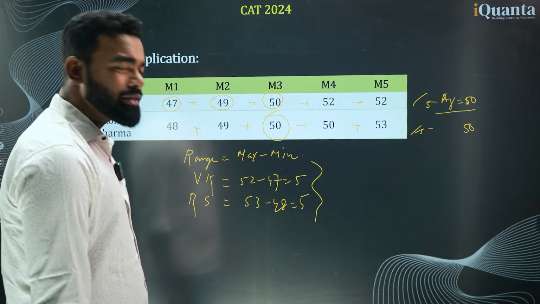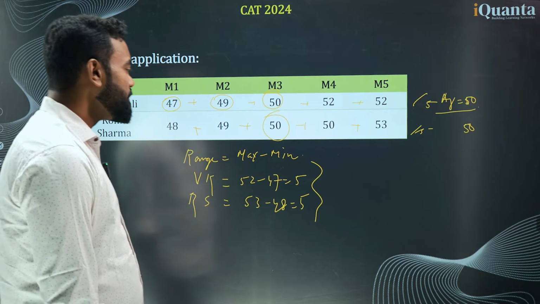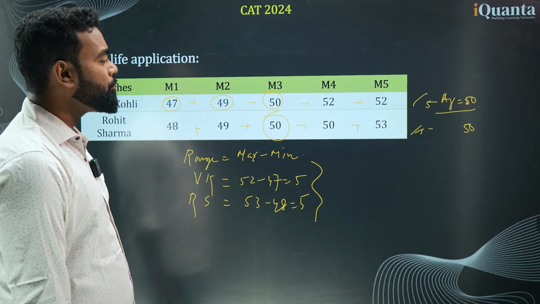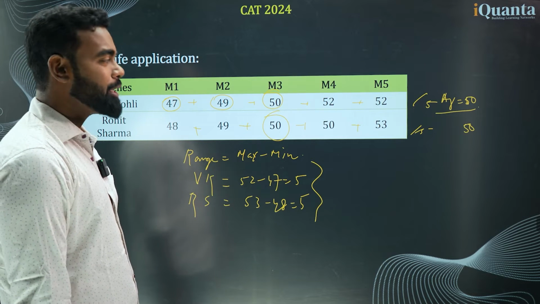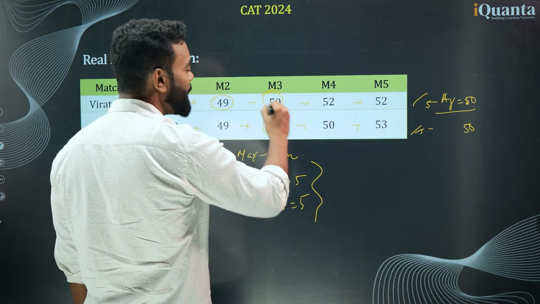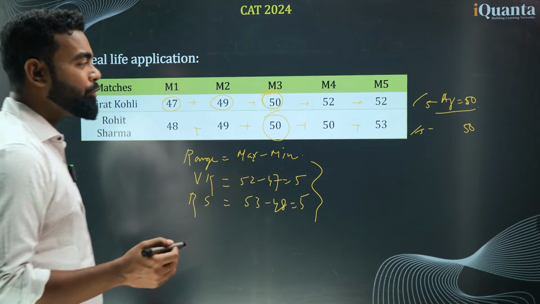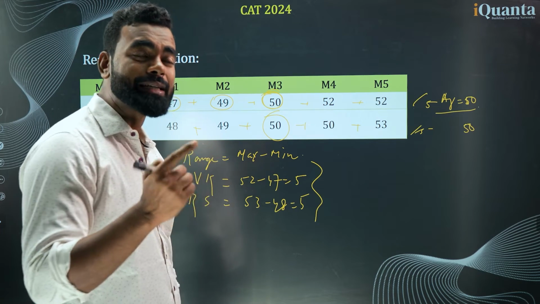Now general deviation won't make any difference. Why? Because general deviation is almost the same as that. So what we need to do is find the deviation and do the square. If we just do the deviation and add or subtract, it will become 0. But if we find the deviation from the mean and do the square of it, this is the concept of standard deviation, then we can have a better understanding.